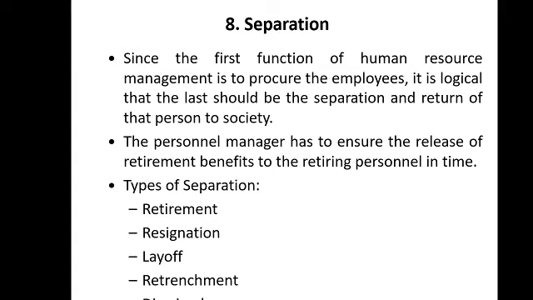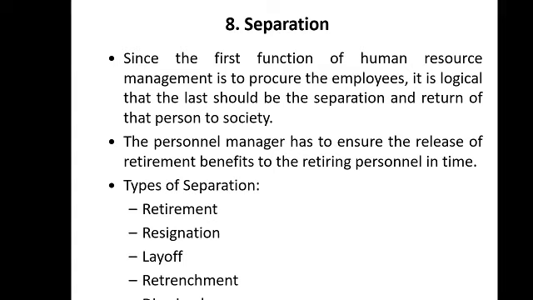When employees are separated, the HR manager has to ensure the release of retirement benefits to the retiring personnel in time. And we will have different types of separation. Separation means employees are leaving the organization, so that there should be no connection between employee and the organization.